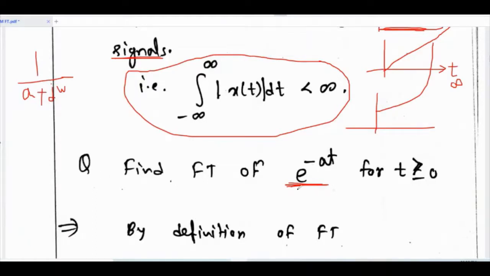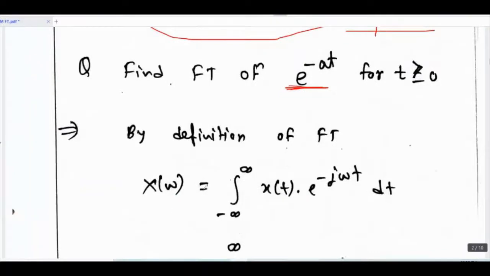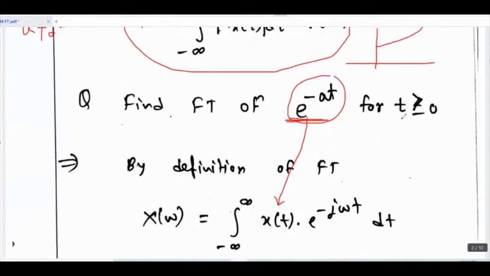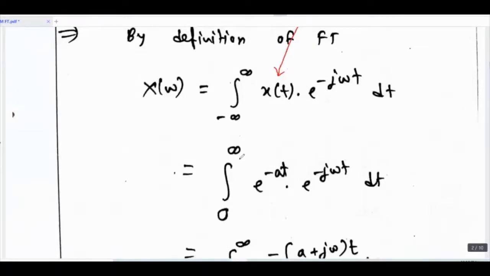Okay, use the definition. So X of omega equals integration from minus infinity to infinity x of t e raised to minus j omega t dt. X of t is nothing but e raised to minus at, so substitute here. And the signal condition they have given is t greater than equal to 0. So the upper limit will be infinity, lower limit will be 0, because the signal is defined for t greater than equal to 0.